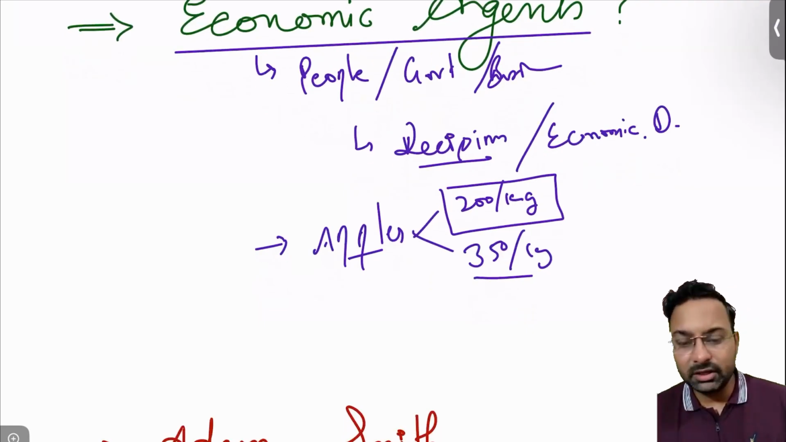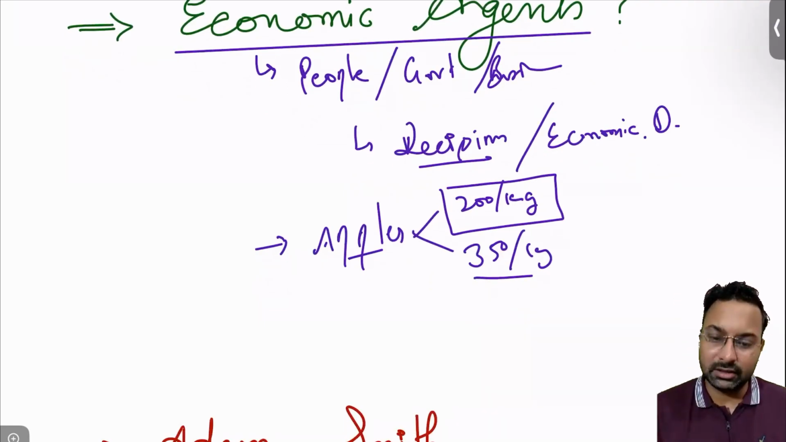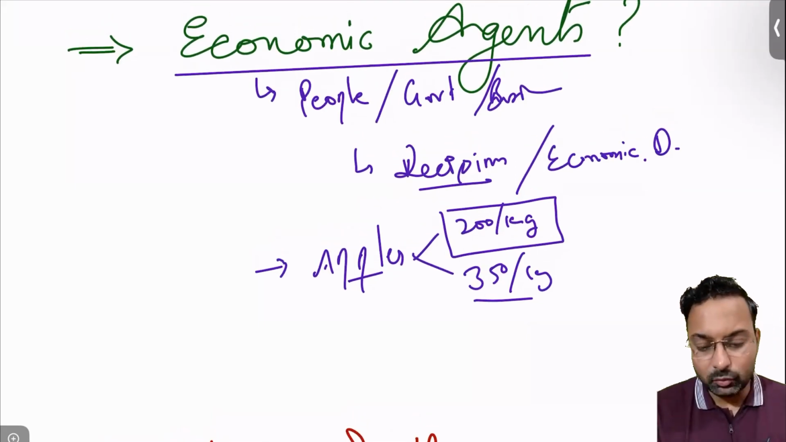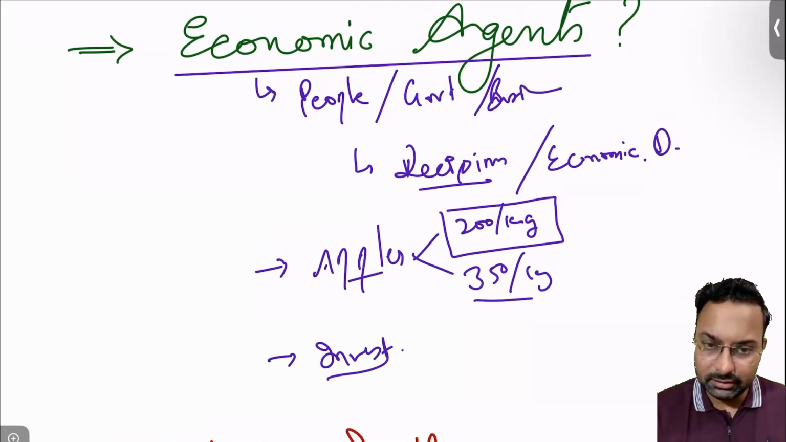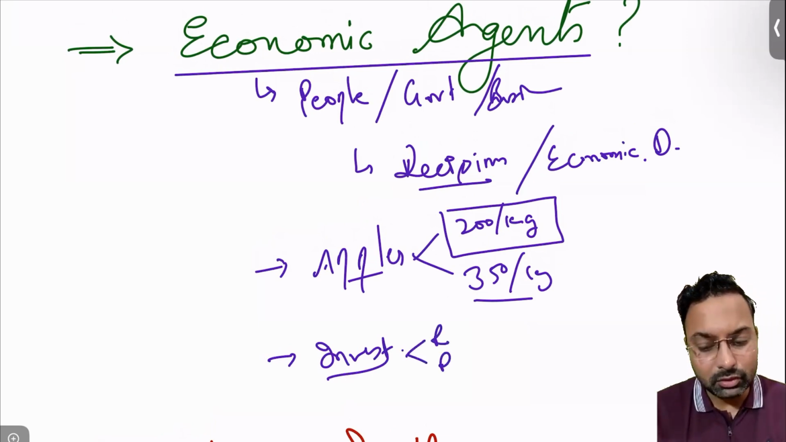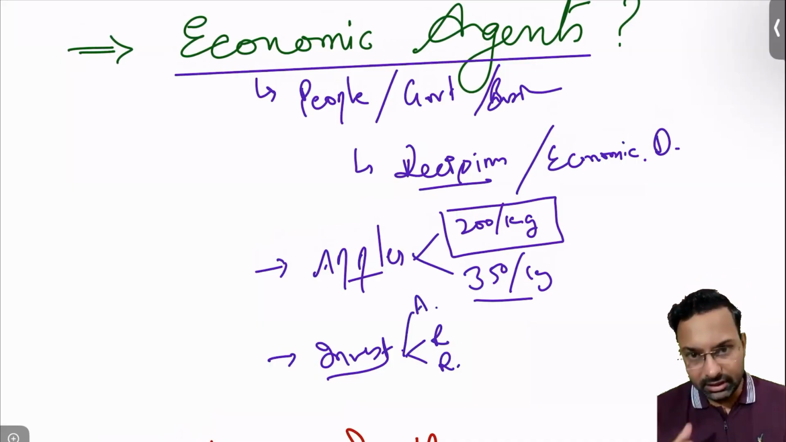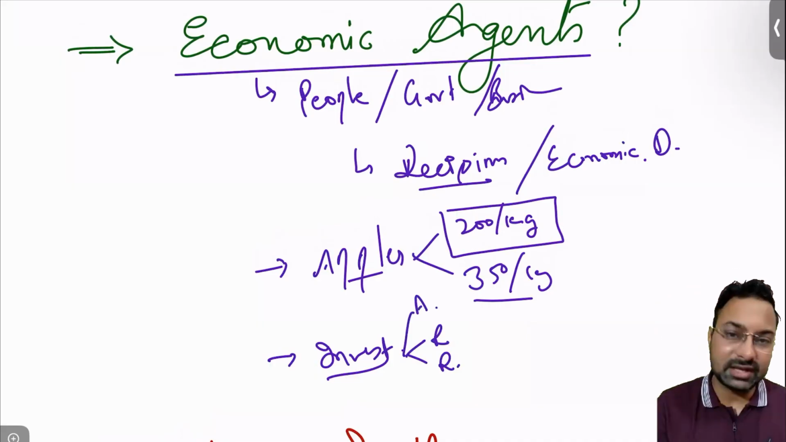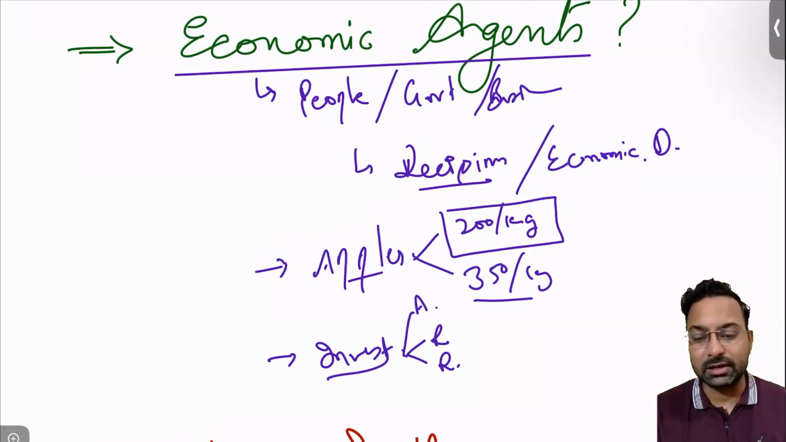Similarly, a government may be the economic agent. The government may be deciding how to invest its money, in what sector, whether it should go for the road, rail, or the airport. So the government works as an economic agent at that point of time.